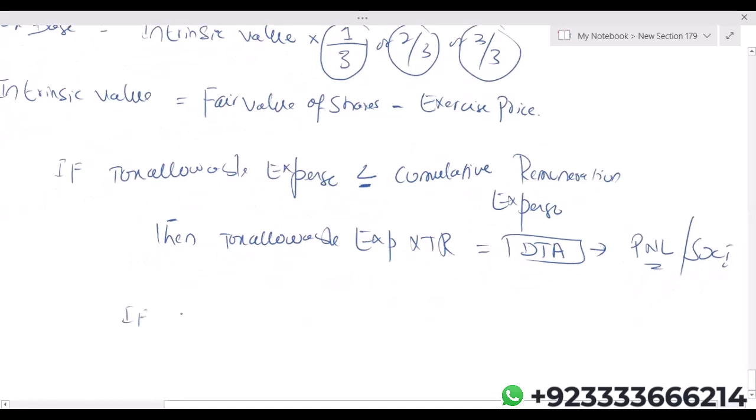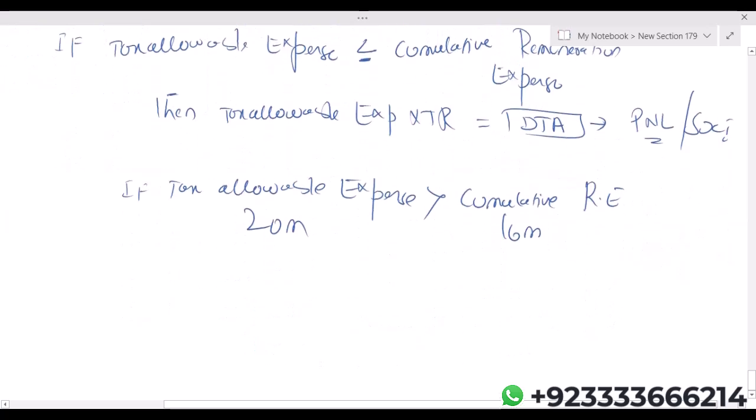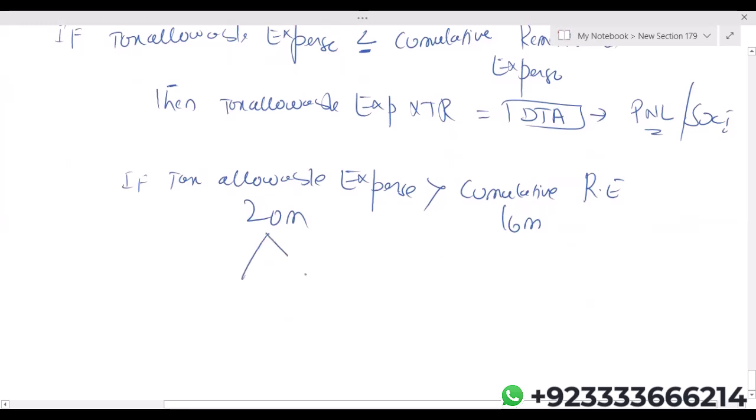But if the tax allowable expense is more than the cumulative remuneration expense, assuming it is 20 million and it is 16 million, then 16 million into tax rate, deferred tax asset, the impact of this deferred tax asset will go to P&L. 4 million multiplied by tax rate, there will be a deferred tax asset.